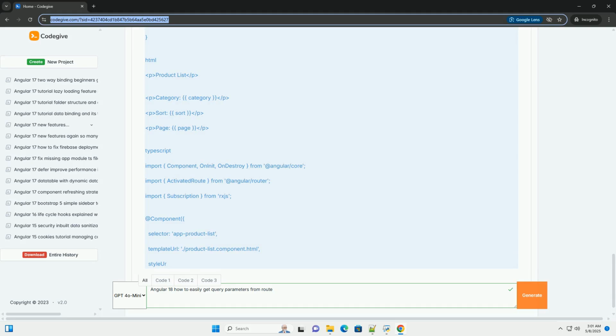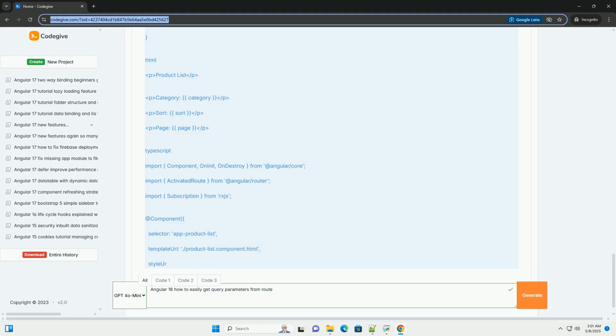Subscribe to queryParamMap in the ngOnInit lifecycle hook, subscribe to the route.queryParamMap observable. Extract parameters inside the subscribe callback. Use params.get with the parameter name to retrieve the value of each query parameter. Get returns a string or null. Convert the page parameter to a number using parseInt, since query parameter values are always strings. Handle the case where page is not provided in the URL by setting a default value, 1 in this example.